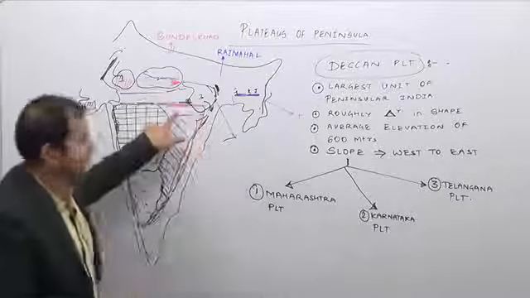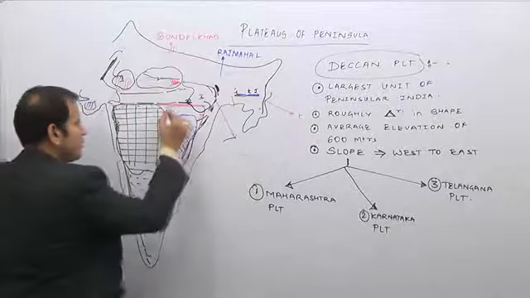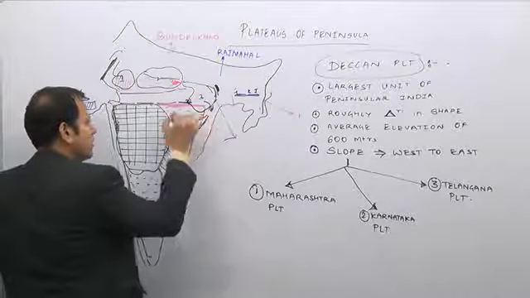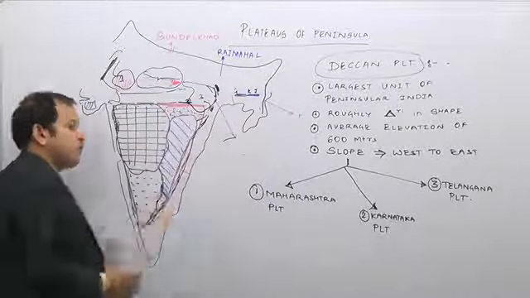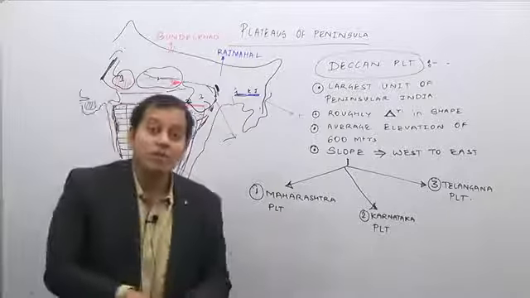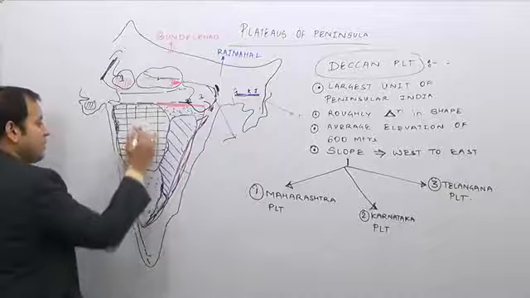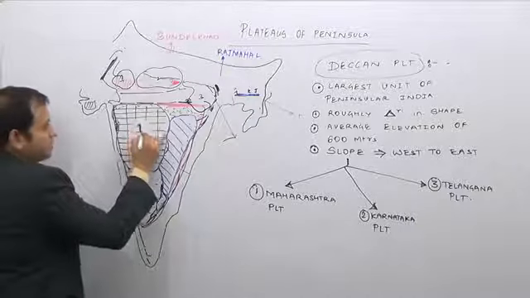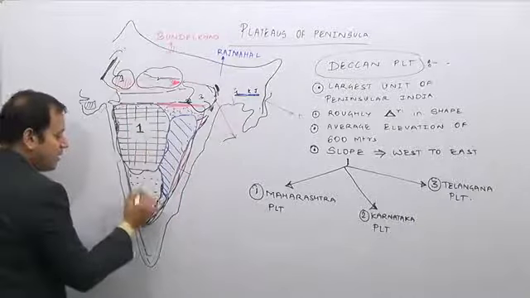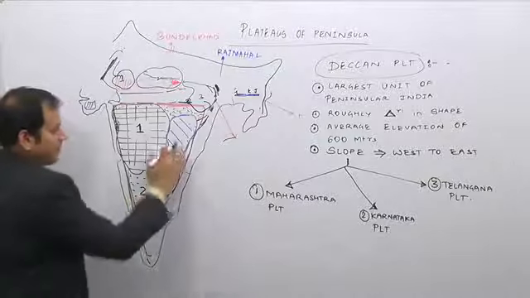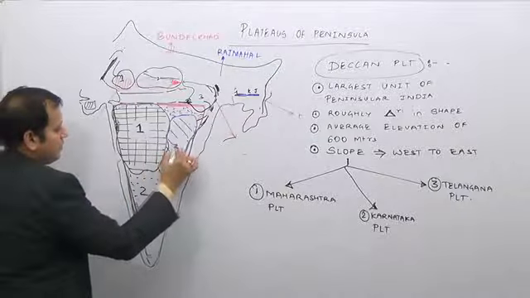Which region? This is the Bastar region, marking it by the red dots. Again, not very important from the exam point of view, but what is important is the Maharashtra Plateau region, the Karnataka Plateau region, and the third is the Telangana Plateau region.